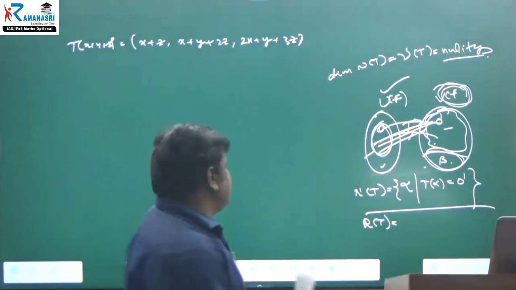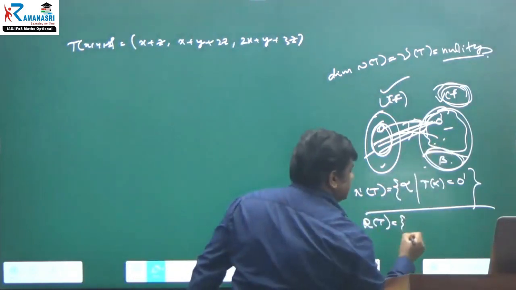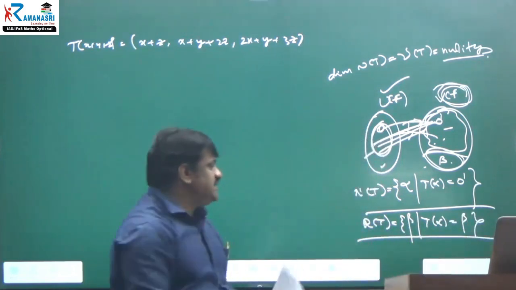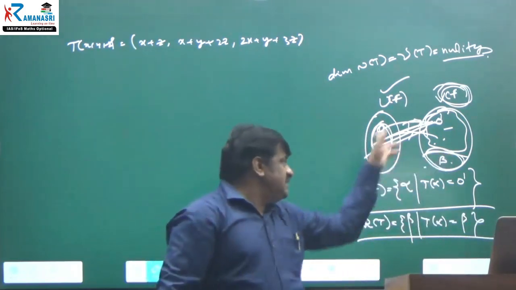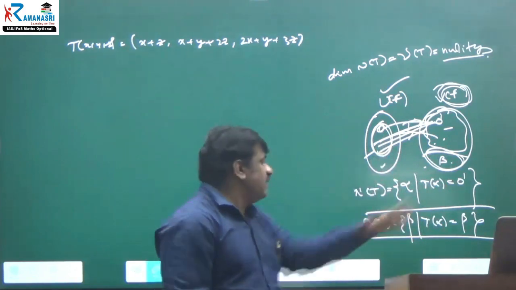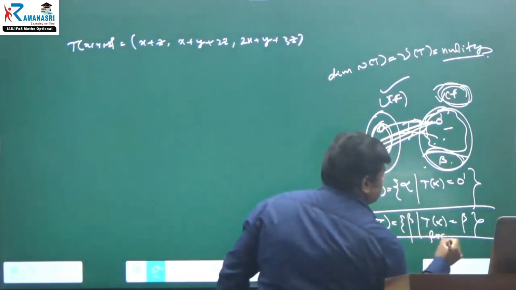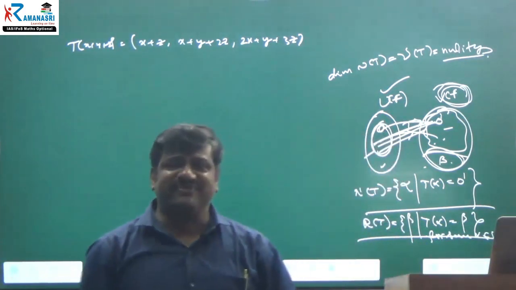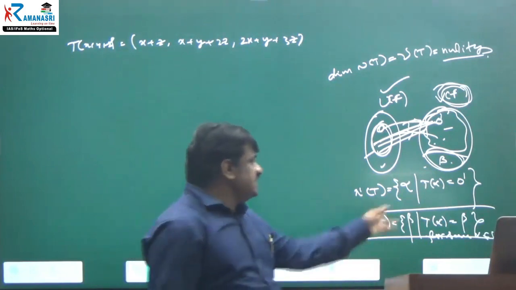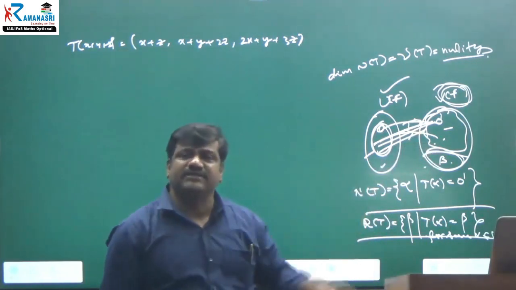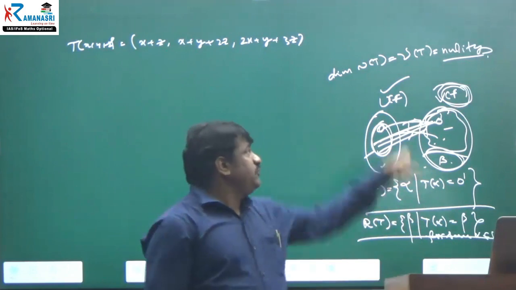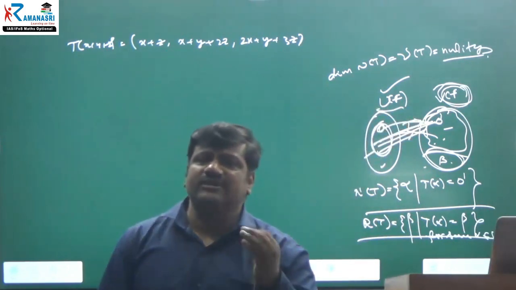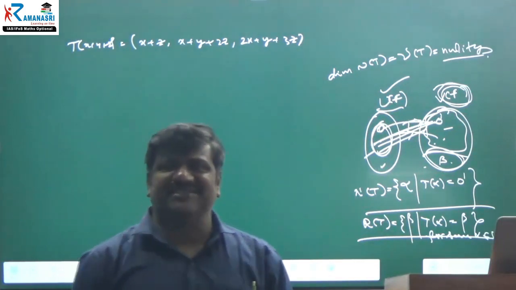What are the range space vectors? Those betas such that T of alpha is equal to beta, that's it, if there exists a pre-image in U, that is, for some alpha belonging to the domain U. Such betas will be in R of T. Therefore, if U is an FDVS, then R of T is also a finite dimensional subspace.